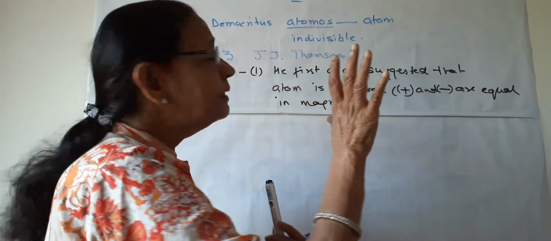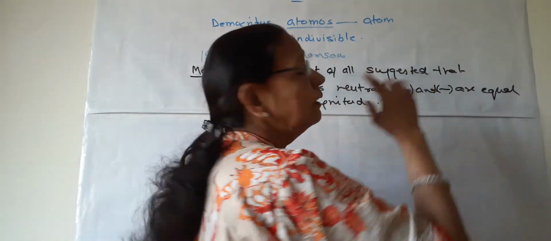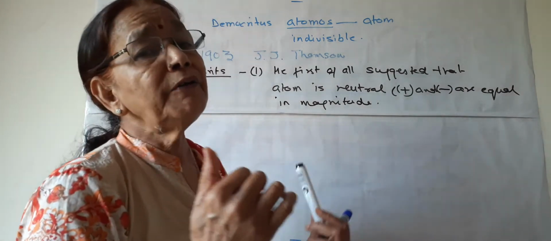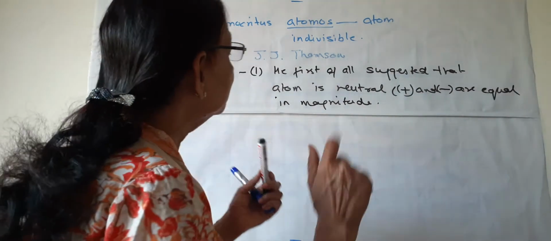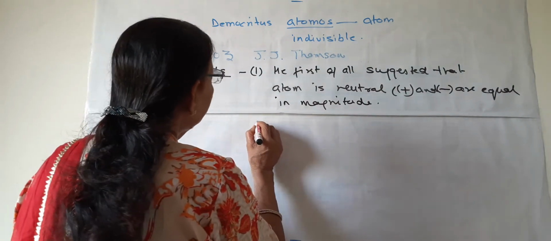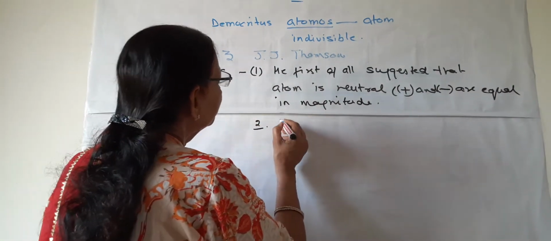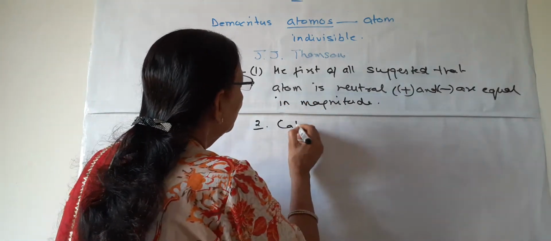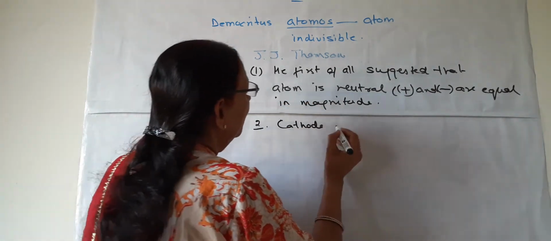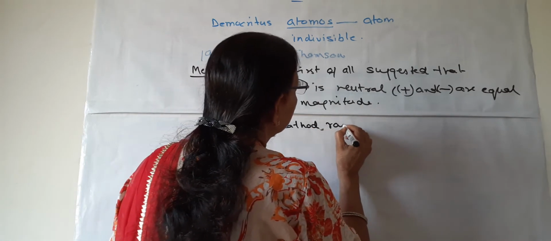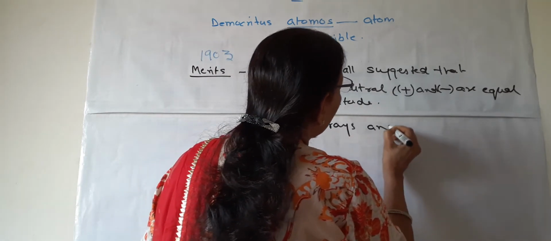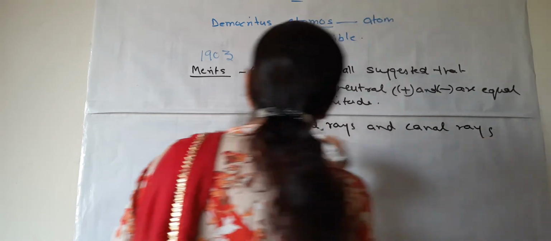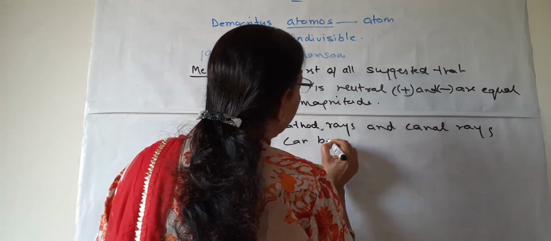No electric charge is there on the atom, and both positive and negative particles which are present in the atom are of the same magnitude. There is no net charge. And the second important merit is that on his atomic structure, cathode rays and canal rays can be explained.